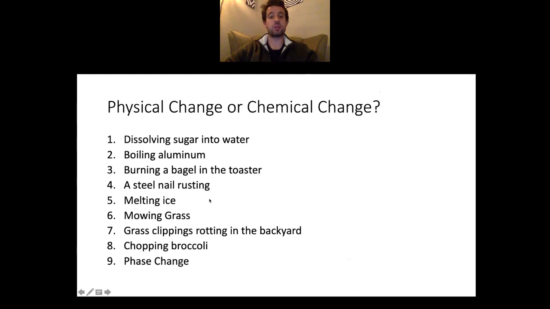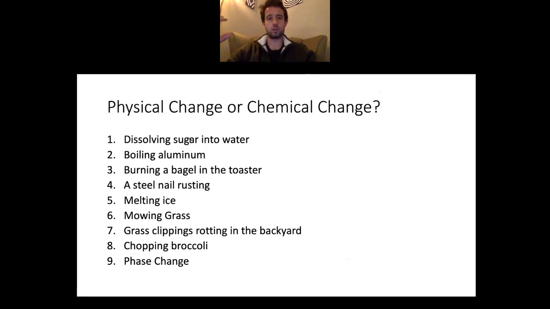This is kind of the meat and potatoes of today. Go ahead and see what you know. I bet you've heard of physical change versus chemical change before. Go ahead and see for each one of these. Think, is it a P? Is it a physical change? Or is it a C? Is it a chemical change? Go ahead and try these out.